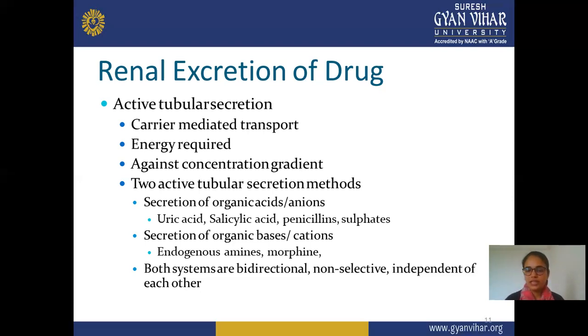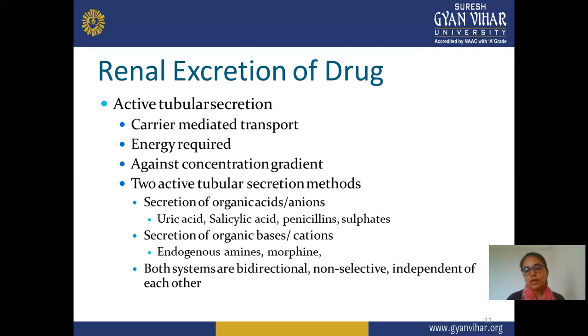Some other drugs are also secreted this way. The next type is the secretion of organic bases or cations, meaning basic drugs. Examples are endogenous amines and morphine. These basic drugs are secreted through active tubular secretion.